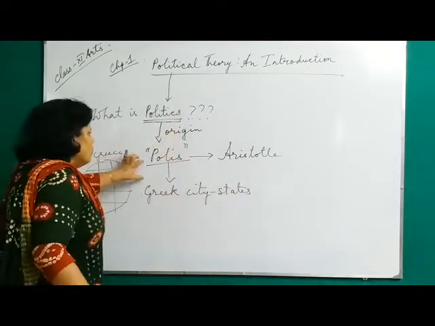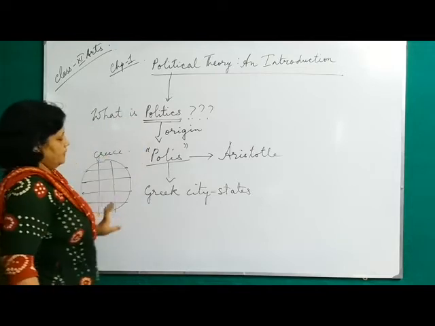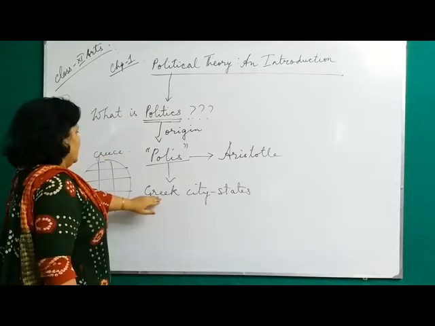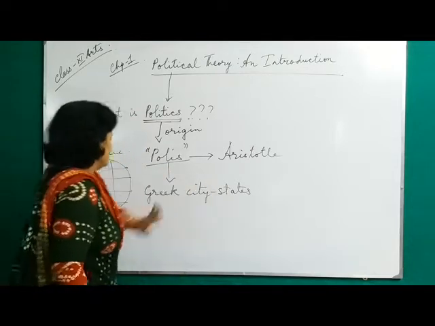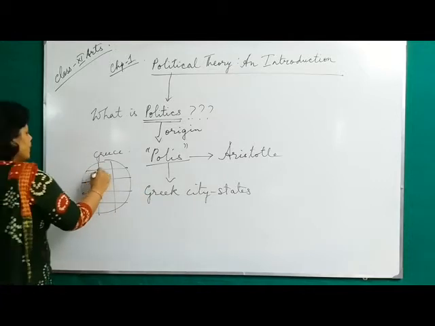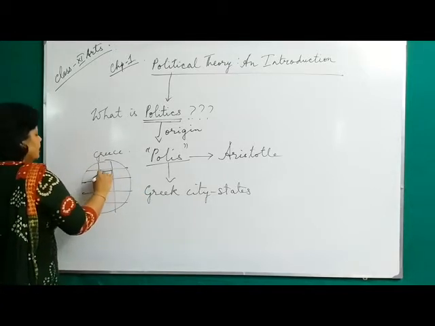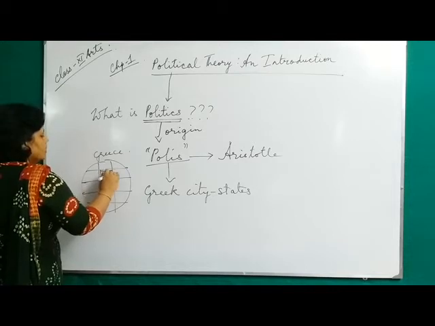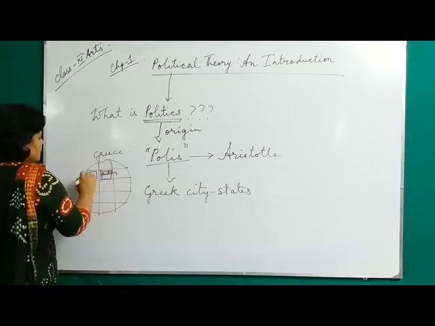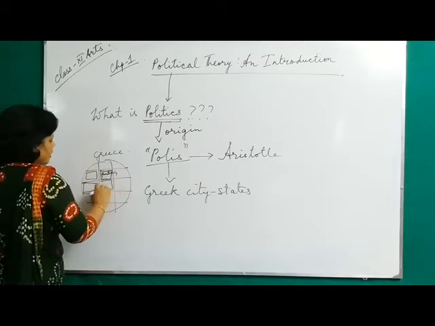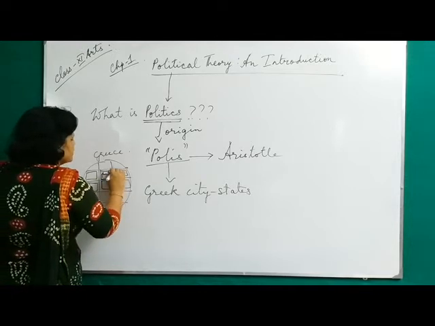So, what did Aristotle mean by polis? He said that polis are actually the Greek city-states. So, what did Aristotle do? He had observed the functioning, the political functioning, the processes of each polis or the Greek city-states.